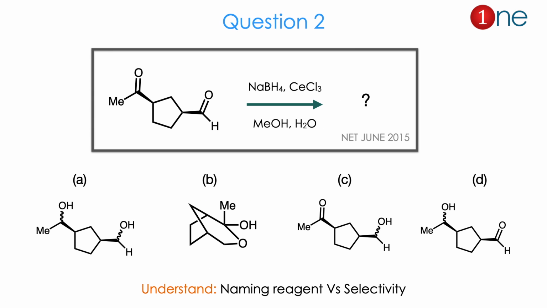Then question number 2. The starting material has a ketone and an aldehyde. You are using sodium borohydride and cerium chloride, and methanol and water. Here they ask you to find the product.